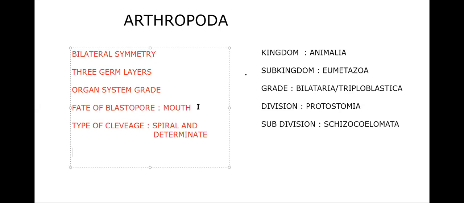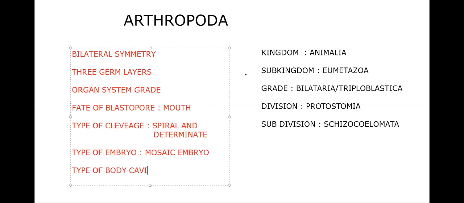Next, the type of embryo. Mosaic embryo is seen here. Then the type of body cavity.